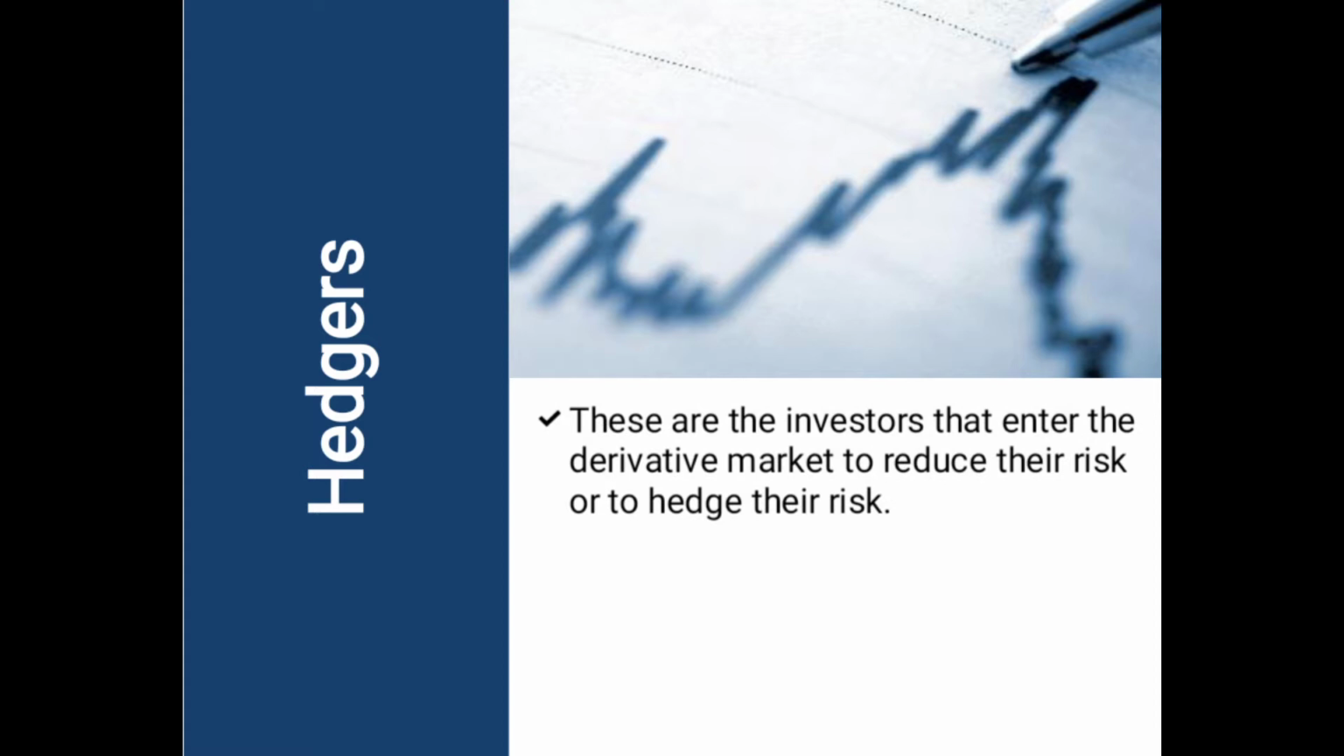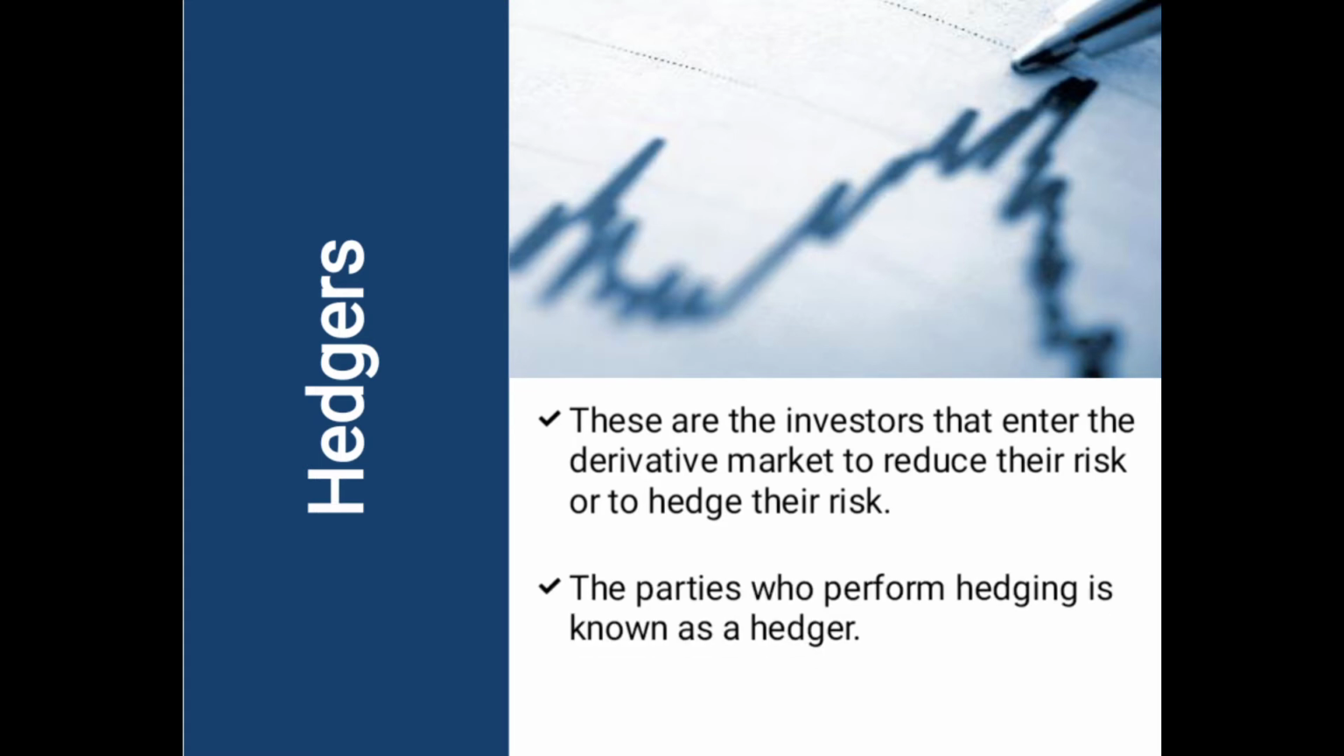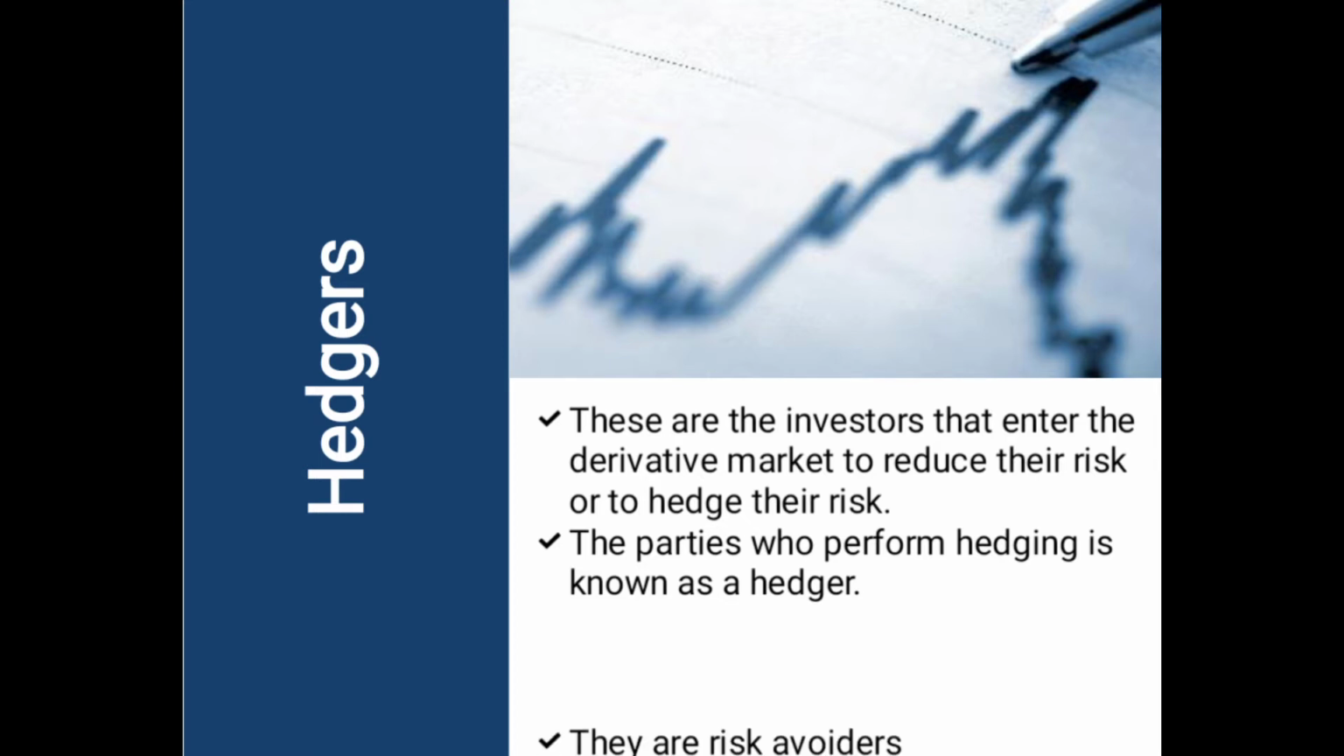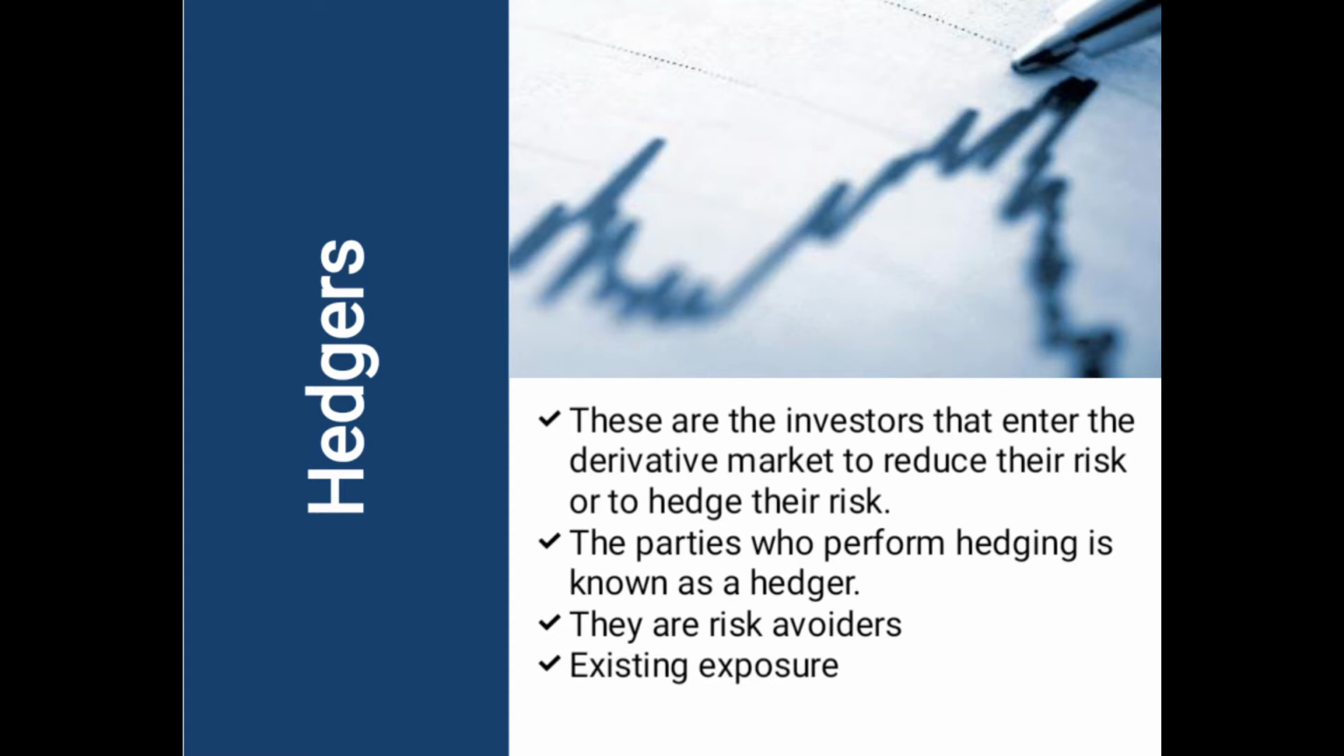Firstly, we have the hedgers. Hedgers are those investors that enter the derivative market to reduce their risk or to hedge their risks regarding future events. The parties who perform hedging are known as hedgers. They are the risk avoiders. They try their best to avoid the risk or minimize the risk as much as possible. The existing exposures: they are facing the risk in the present, so they want to minimize it. And the next is their objective is to reduce the risk.